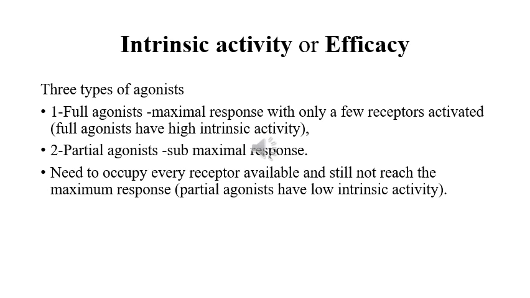If a tissue is capable of producing 100% response, then upon binding of a partial agonist, it will not produce a 100% response. So a partial agonist has high affinity for the receptors, but it possesses a low or moderate intrinsic activity. For a partial agonist, the intrinsic activity lies between 0 and 1. In the case of a full agonist, this intrinsic activity is 1, but in the case of a partial agonist, it lies between 0 and 1.